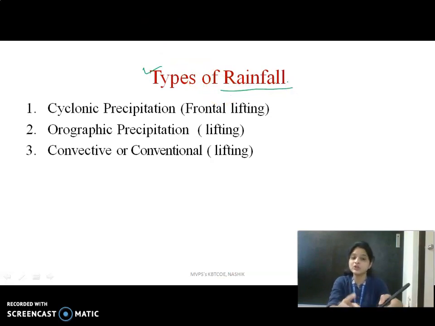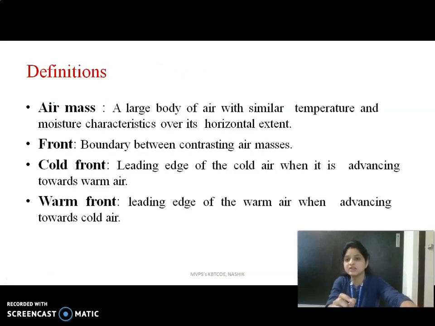Rainfall and precipitation, these two terms are very different. Rainfall is a form of precipitation. So the first one is cyclonic precipitation, which occurs in a low pressure belt. First we see the different definitions which are included in rainfall.